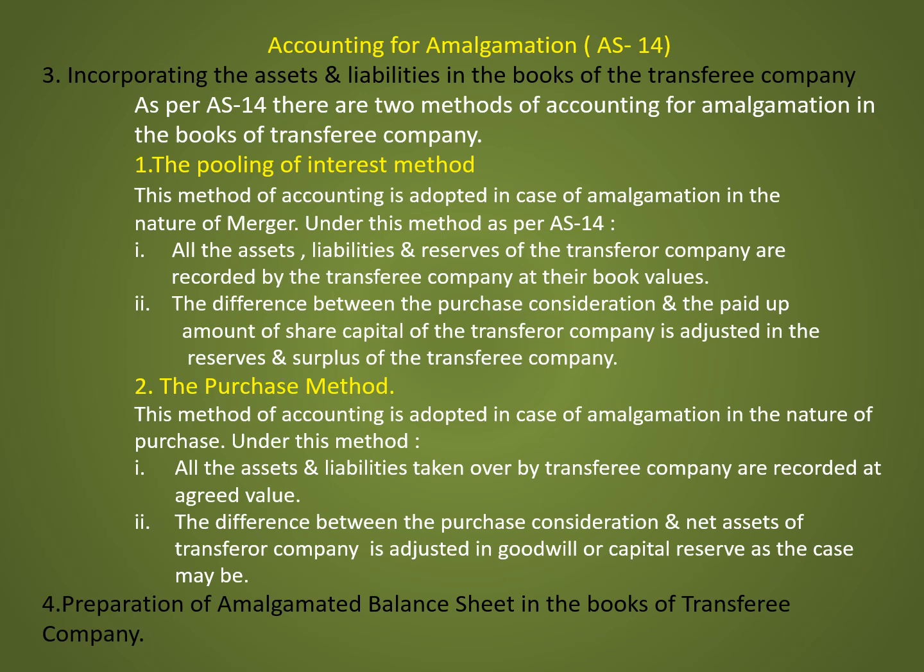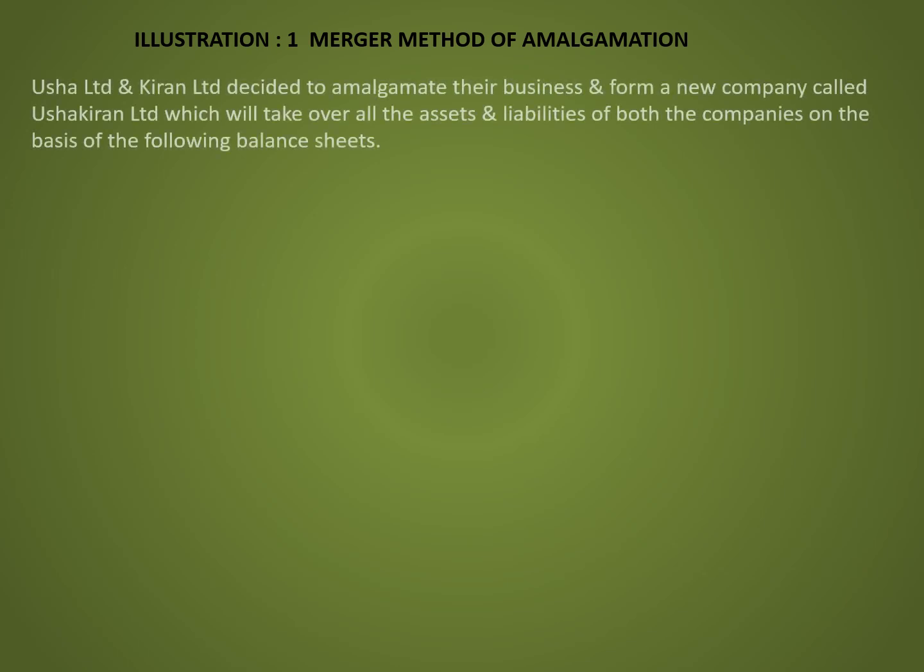Now let us understand the methods and types of amalgamation as per AS 14 with the help of an illustration. In this illustration, Usha Limited and Kiran Limited decided to amalgamate their business and form a new company called Usha Kiran Limited, which will take over all the assets and liabilities of both the companies on the basis of the following balance sheet.